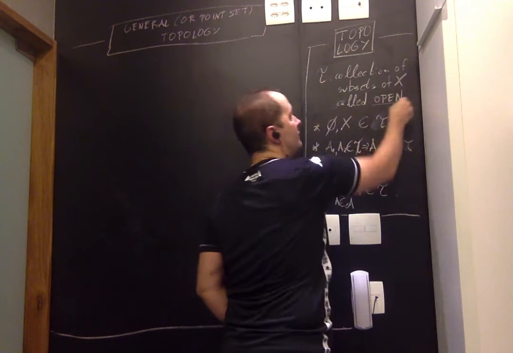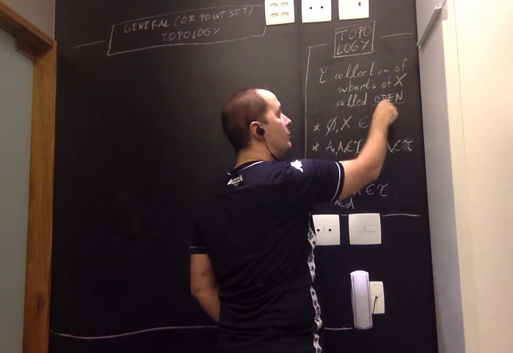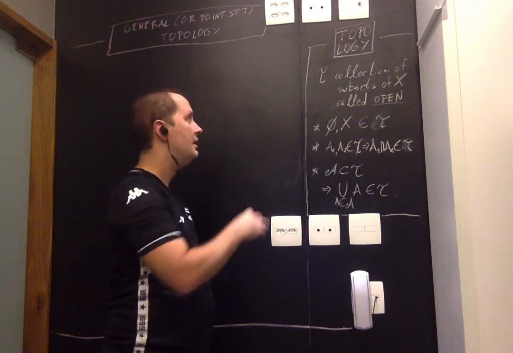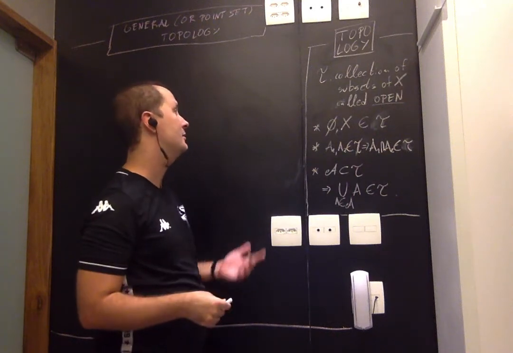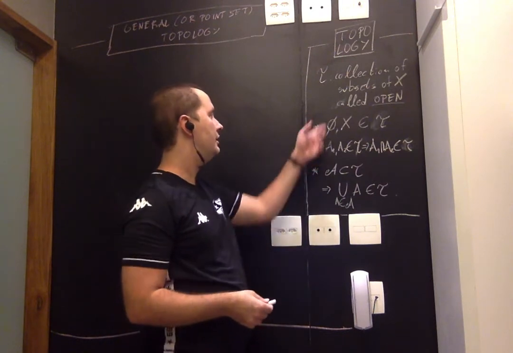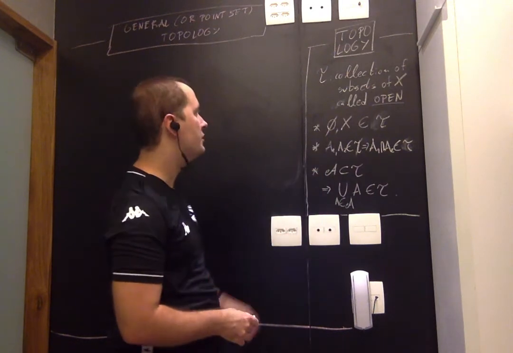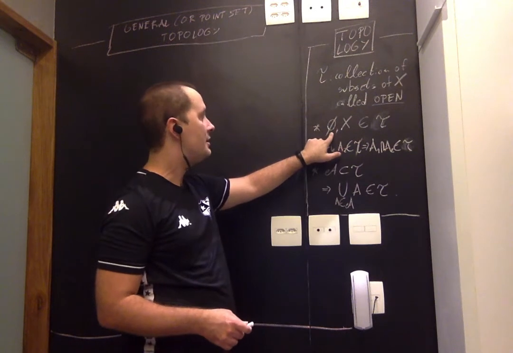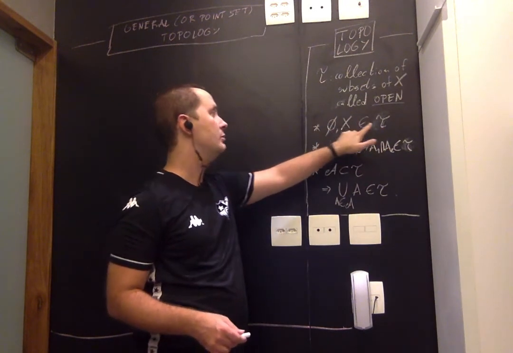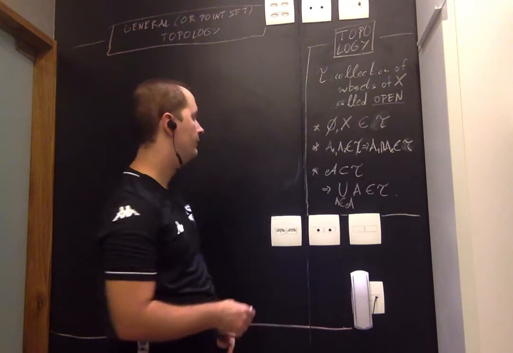That's just a name that I give to them. Saying that a subset of X is open just says it belongs to the topology, to this big tau here. The defining properties of a topology are the three properties I have over here. First of all, the empty set is open, meaning it belongs to tau. The whole set X is open, so it belongs to tau.